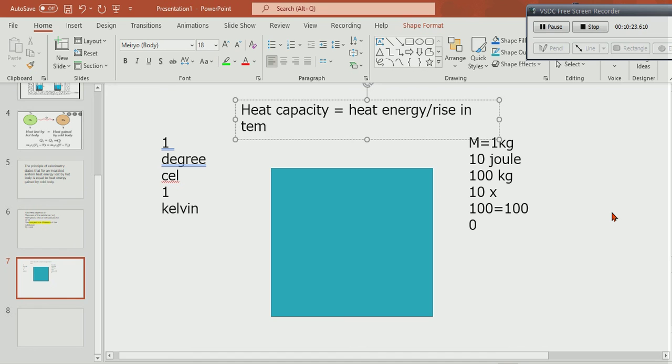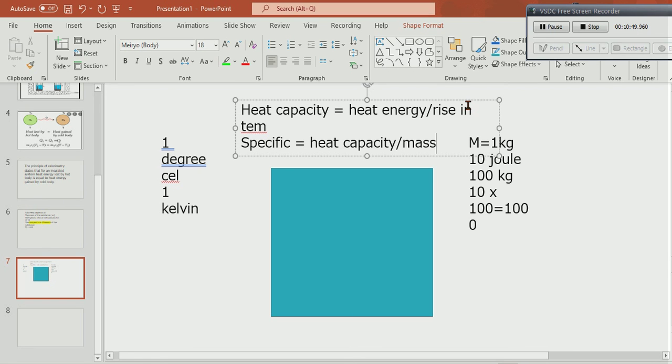And if I am going for the specific heat capacity, for a particular material, then the specific heat capacity will be the heat capacity divided by the mass of the body.